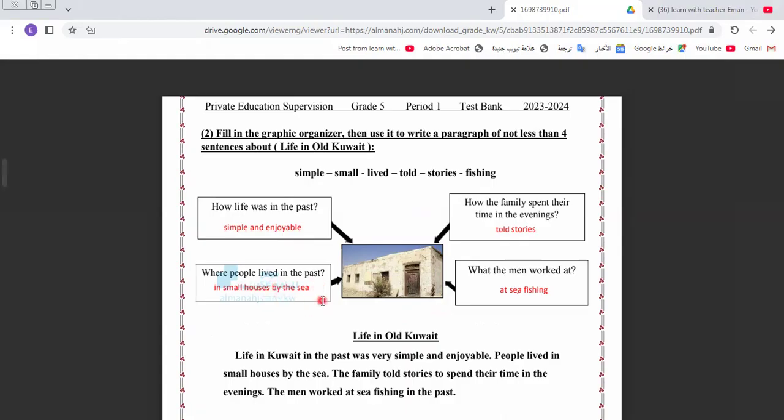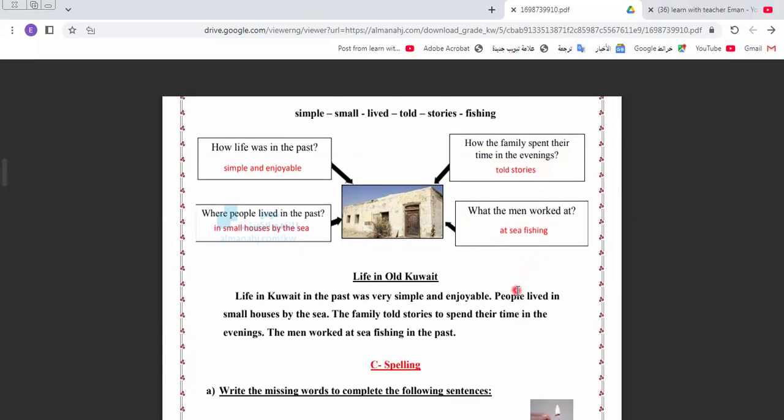People lived in the past in small houses by the sea. This is the simple life of the people who lived in Kuwait in the past. How the family spent their time in the evenings, telling stories. And the men worked at sea fishing.